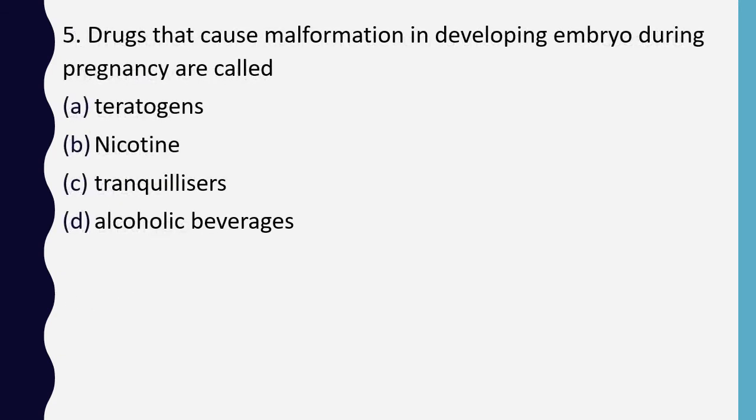Question number 5. Drugs that can cause malformation in developing embryo during pregnancy are called teratogens, nicotine, tranquilizers, alcoholic beverages. Drug that causes malformation in developing embryo during pregnancy are called as. The correct answer is option A, they are called as teratogens.